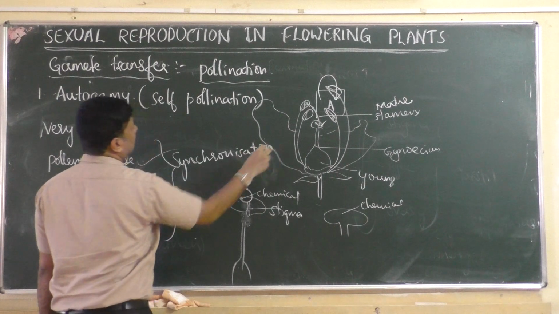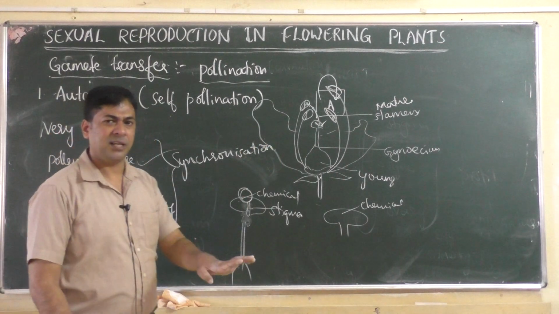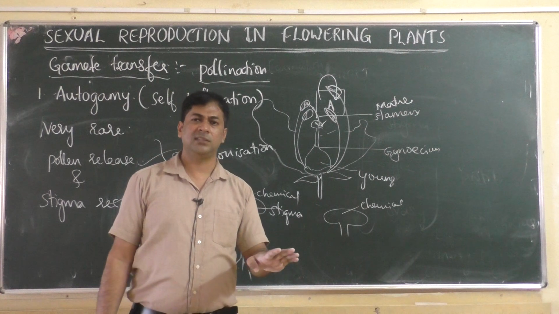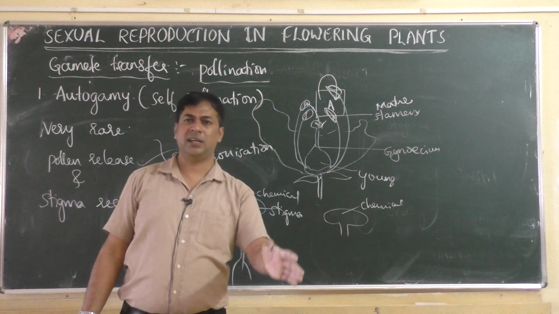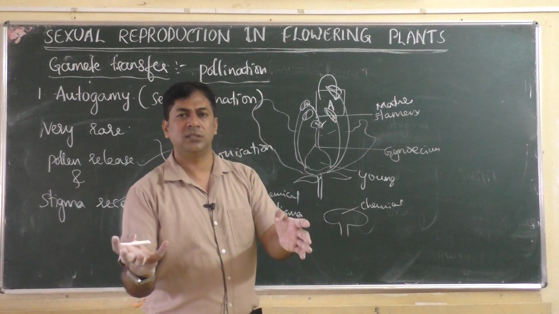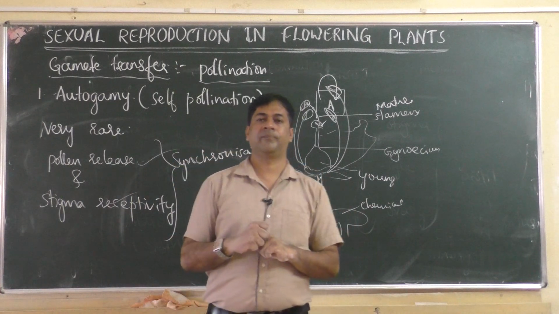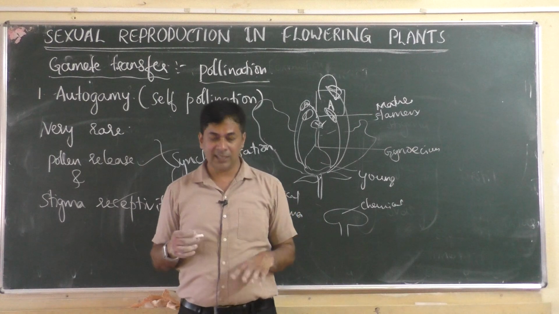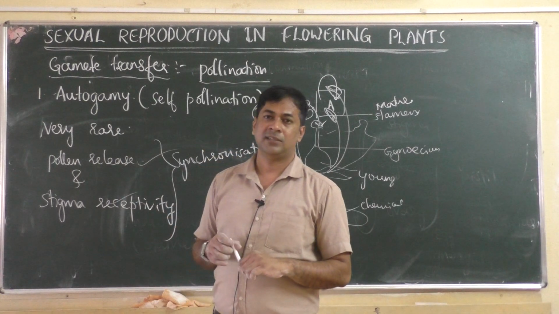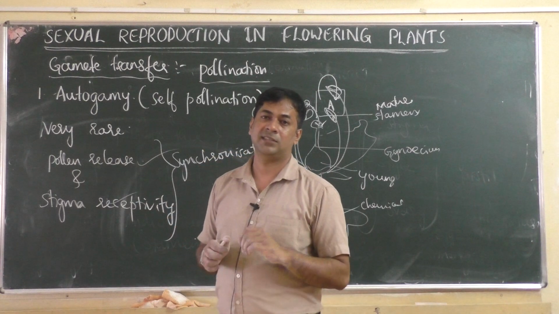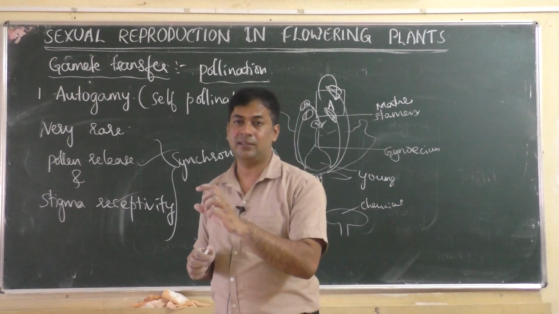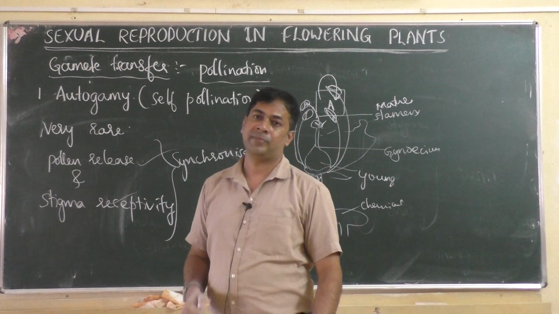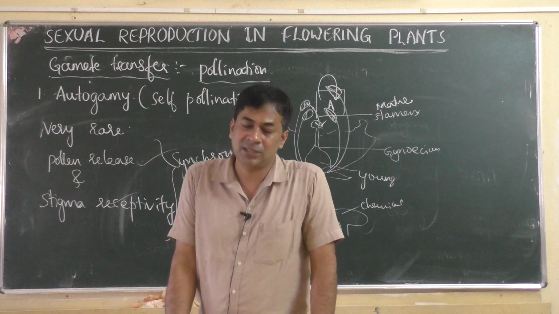Synchronization is at the same time. Pollen release at the same time, and at the same time the stigma should be ready to receive the pollen grain. Only then does self-pollination occur. That is why in very few plants, the stigma and anther will mature at the same time. In the remaining plants, what happens?